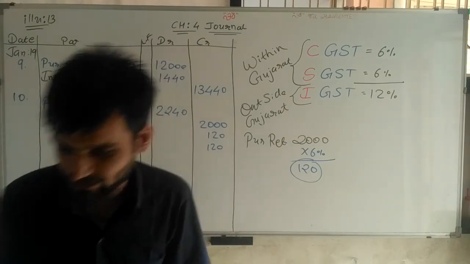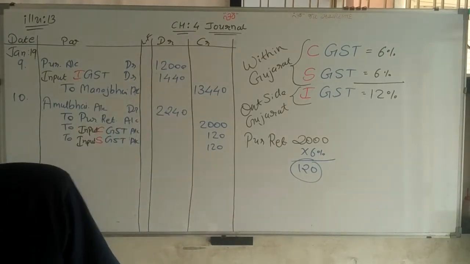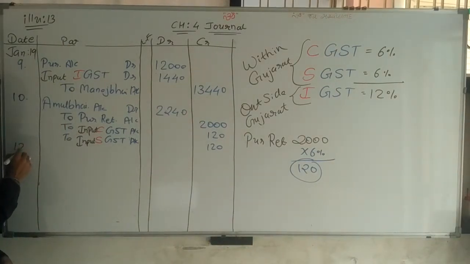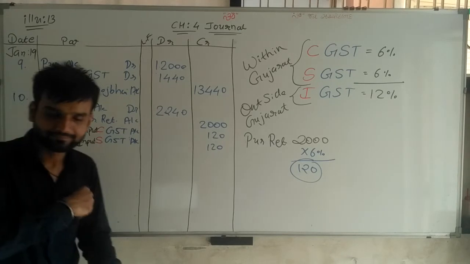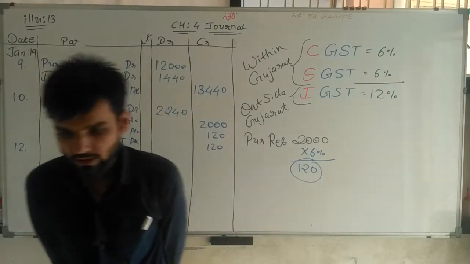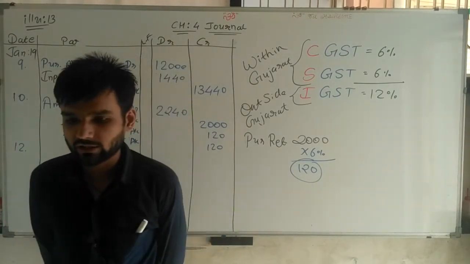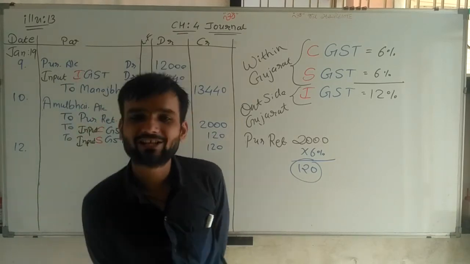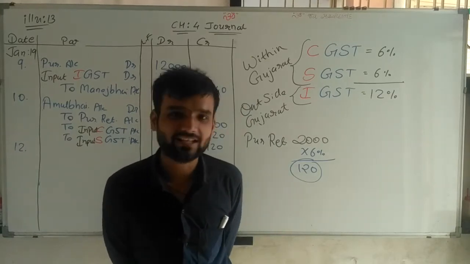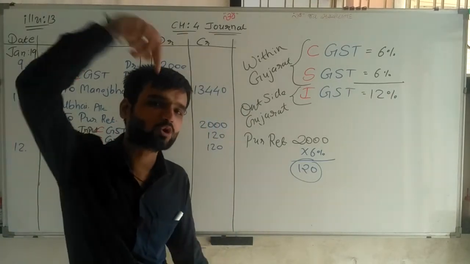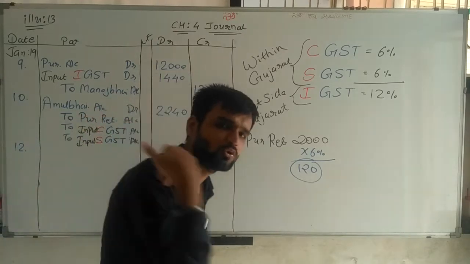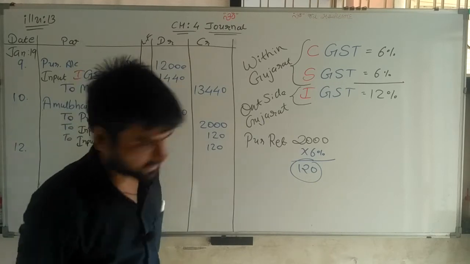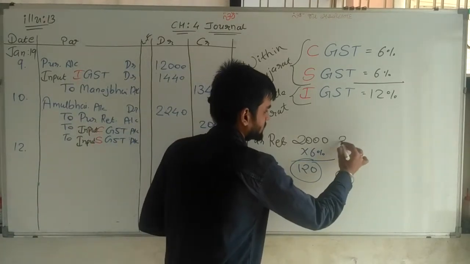Now going ahead, next one, reading the question. After that, the 12 dated transaction. Goods of rupees 3,000 returned to Manoj Bhai of Mumbai. Again, it's a purchase return, because from Manoj Bhai we have purchased, and now we are returning goods to him. So goods of rupees 3,000 returned.